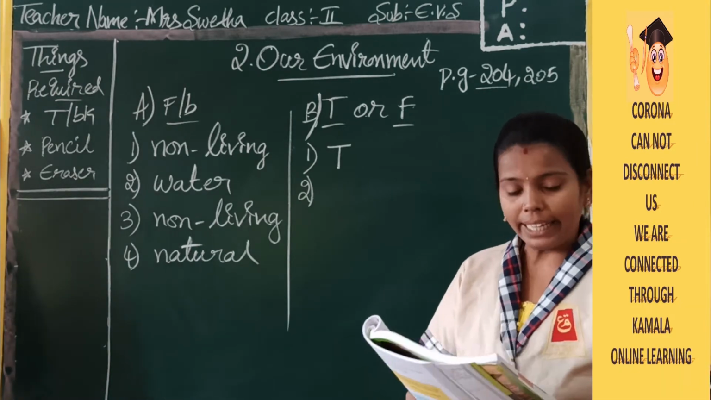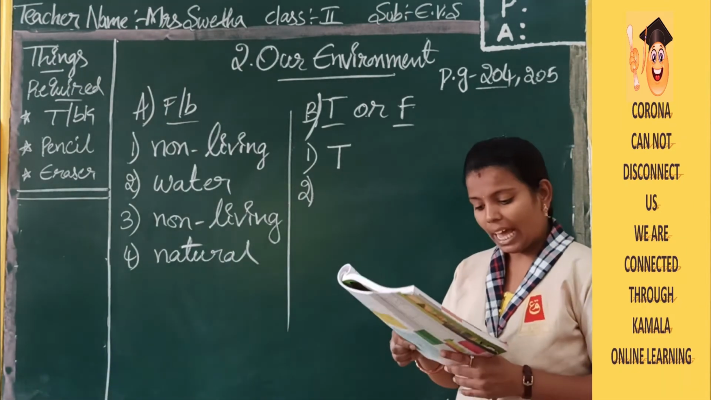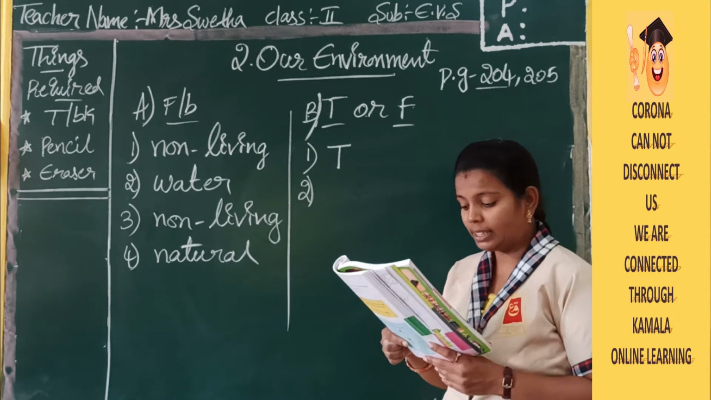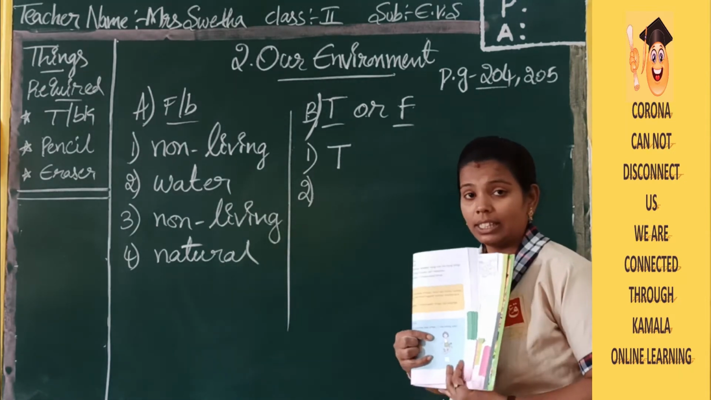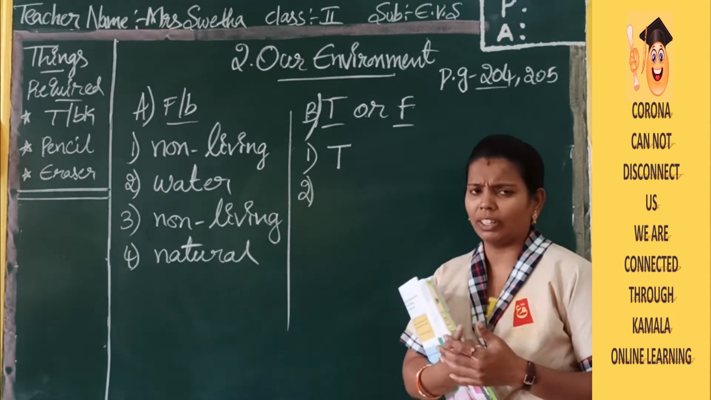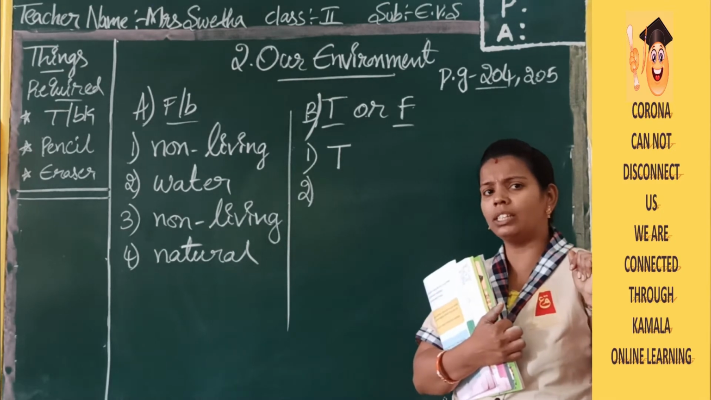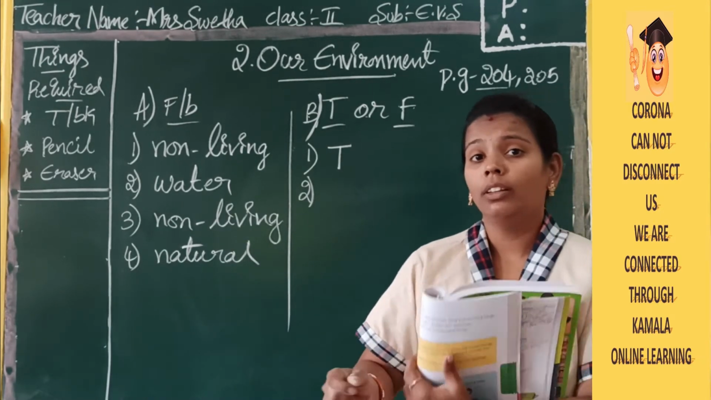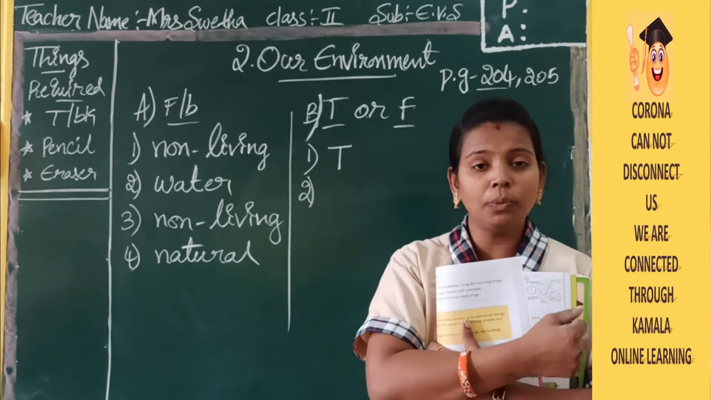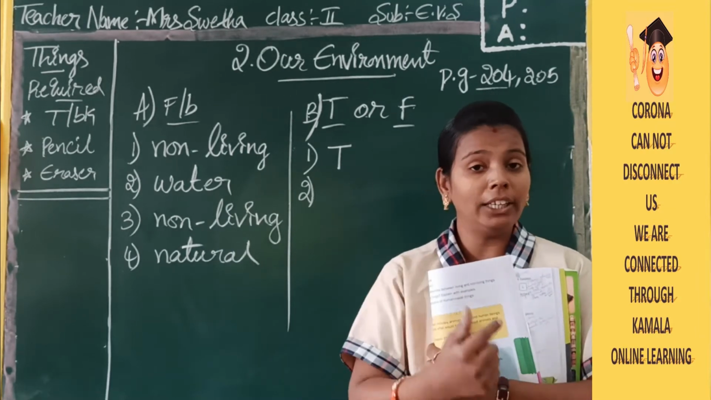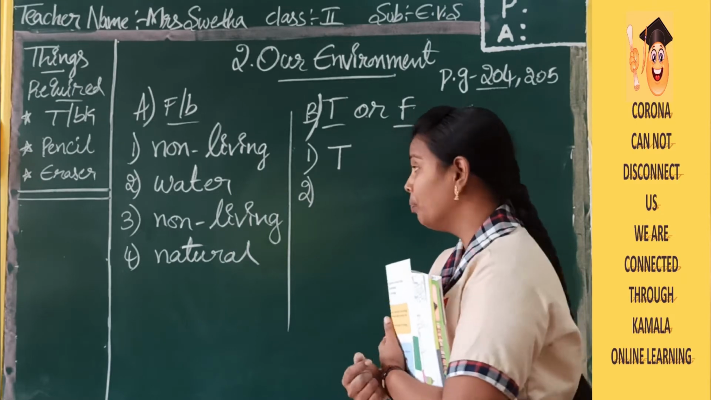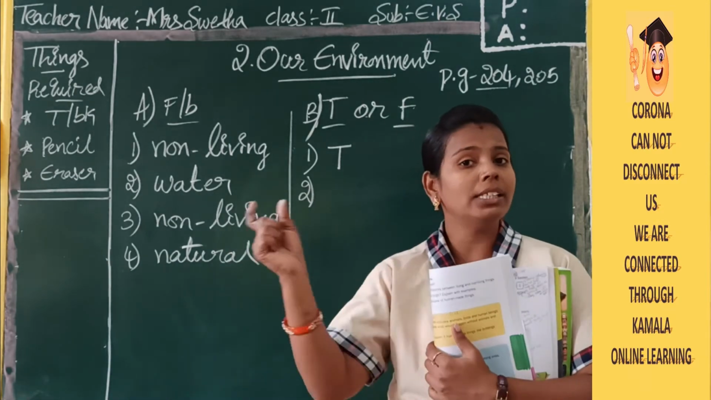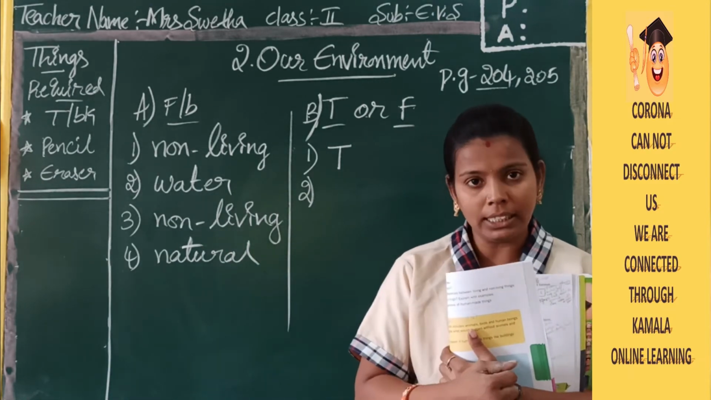Okay? Now see the second one. Birds, animals and human beings are living things. Think once, children, whether they are living things or non-living things. How will you know whether it is a living thing or a non-living thing? Recall your points once. I have explained to you in the lesson. You have listened, no? So they are saying birds, animals and human beings are living things.